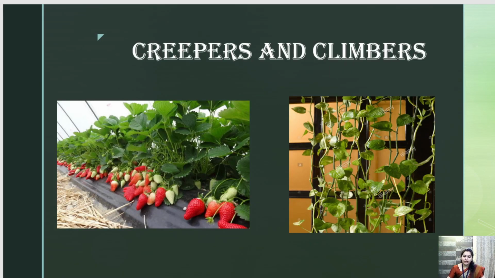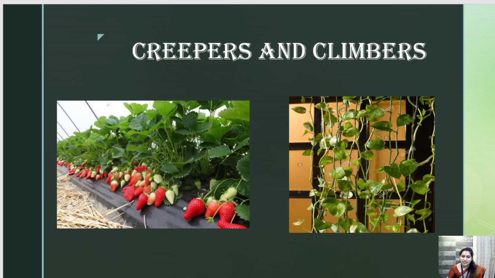Can you see here these strawberries? You can see this strawberry is not standing, it has fallen. They bend downwards and keep spreading. They are called creepers.